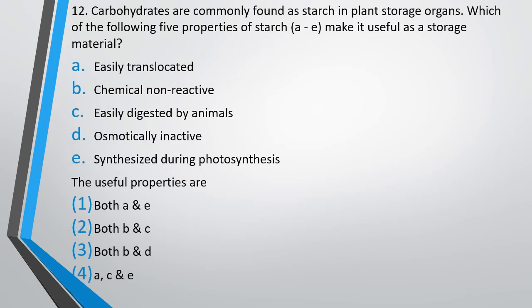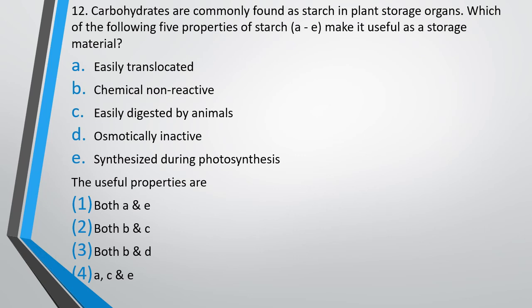Question number 12. Carbohydrates are commonly found as starch in plant storage organs. Which of the following 5 properties of starch from A to E makes it useful as a storage material? A, easily translocated; B, chemically non-reactive; C, easily digested by animals; D, osmotically inactive; E, synthesized during photosynthesis.